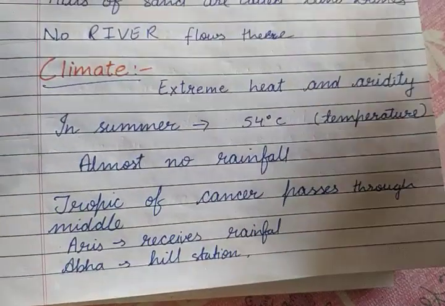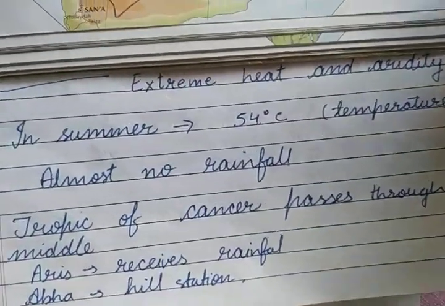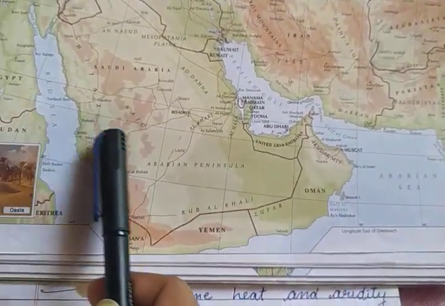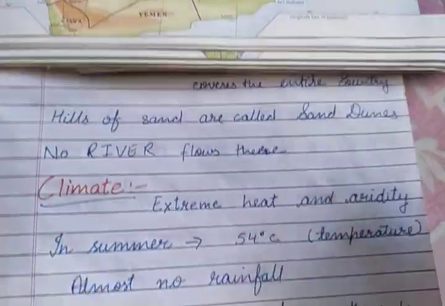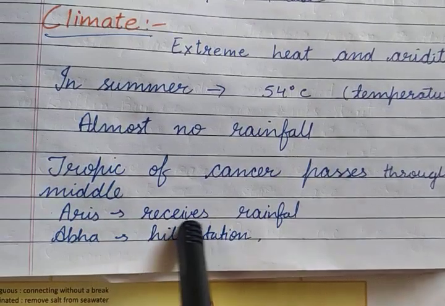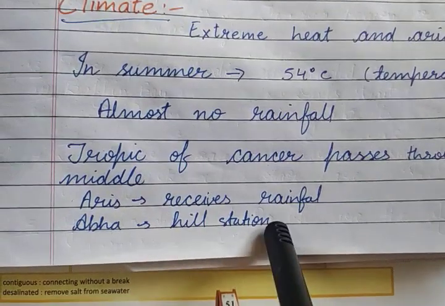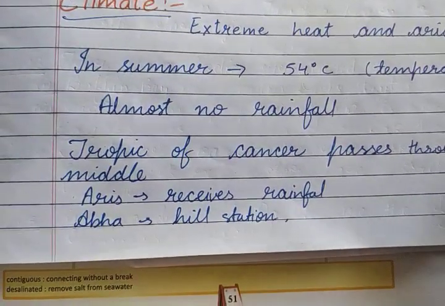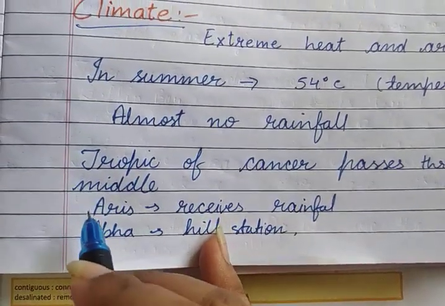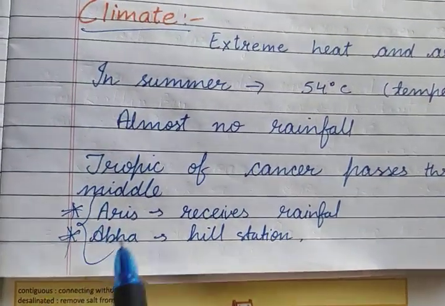So you know, students, what is the Tropic of Cancer? We have learned this. If you see, this is over here. This dotted line shows you the Tropic of Cancer, which is passing through the middle of Saudi Arabia. But still there are some places which have rainfall, that is Aseer. Aseer receives rainfall, and Abha is a hill station. A hill station is a place which is cool. If it is a hill station, that means the place is cool. So these two places are important because Aseer receives rainfall and this place is cool in the desert. Okay, so this is very important.